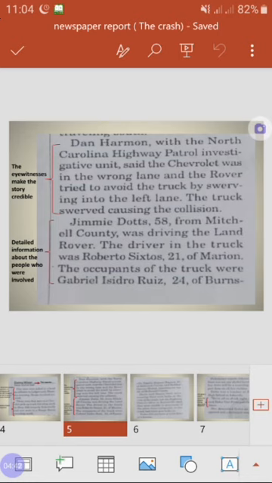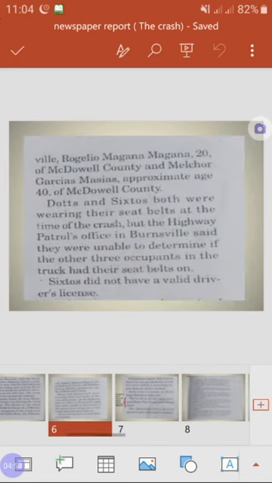The occupants of the truck, occupants are the people who were inside the car. The occupants of the truck were Gabriel Isidro Ruiz, 24 of Burnsville, Rogelio Magana, 20 of McDowell County, and Melchor Garcias Macias, approximate age 40 of McDowell County. So this part includes the people who were involved in this crash.